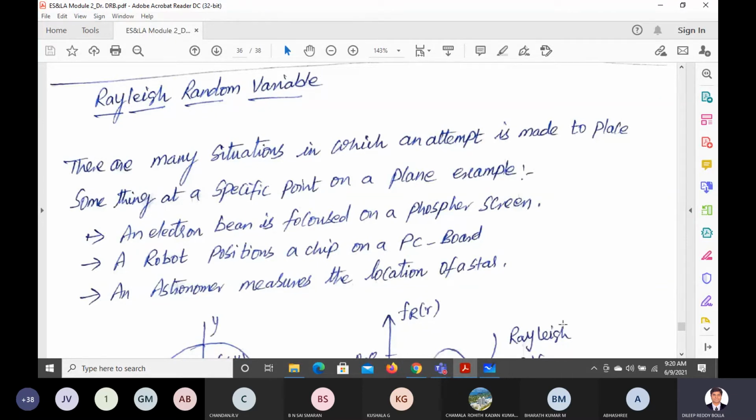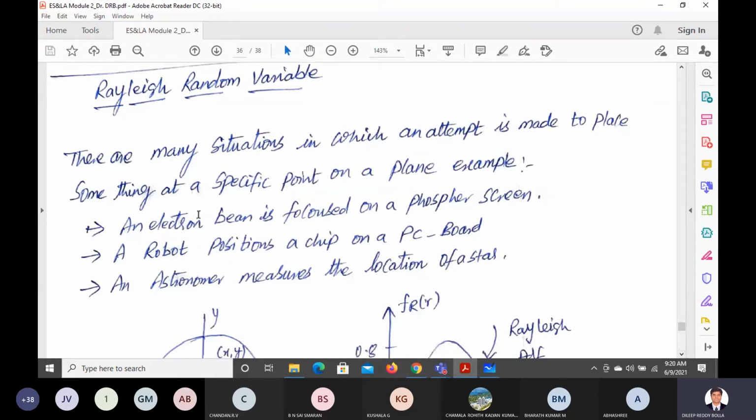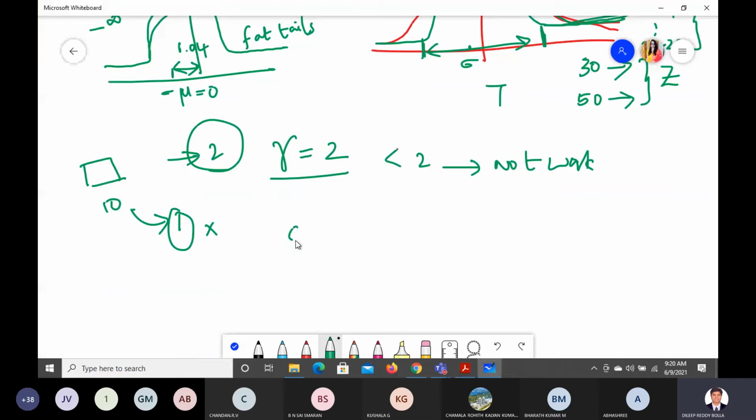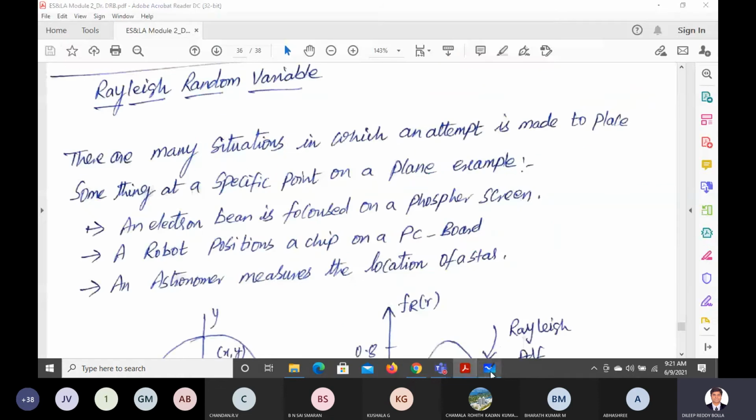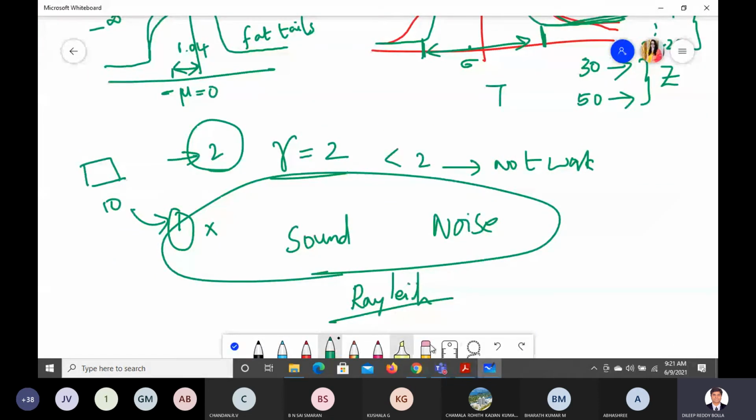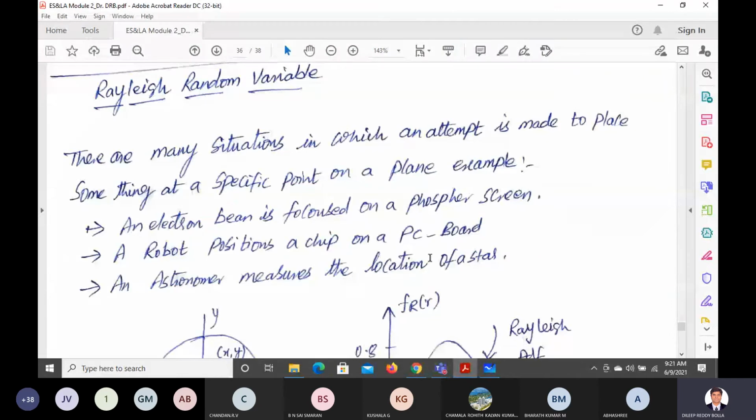Let us say you see this one here for an example. An electron beam is focused on a phosphorus screen. Where exactly it is focused, we can tell by using Rayleigh. You can see Rayleigh white noise, Rayleigh distribution, all that, when we talk about signals and noise, sound signals and noise signals, there is a famous distribution like Rayleigh. The findings were from Rayleigh's findings. So he contributed a lot for the sound engineering part.